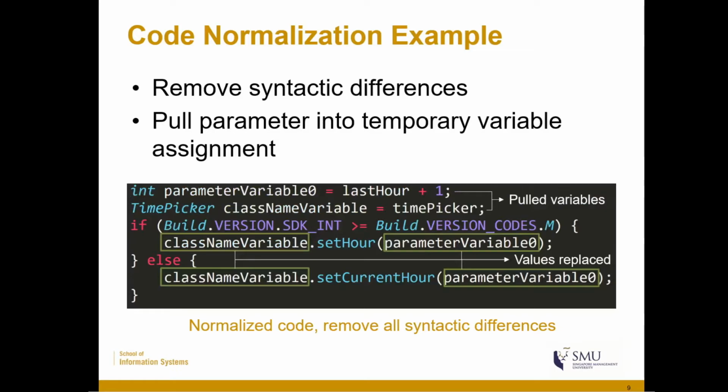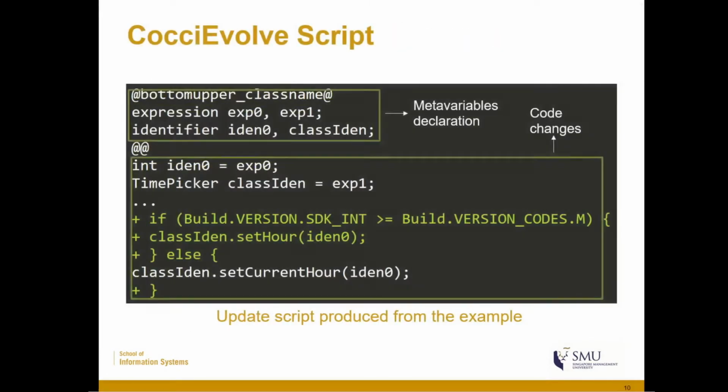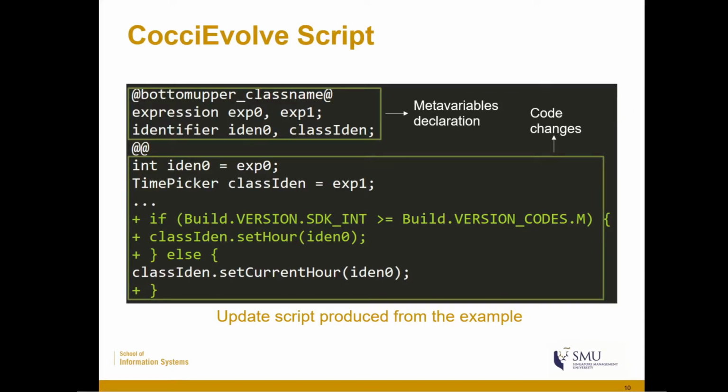The argument last hour plus 1 is pulled and assigned into the variable parameter variable 0, while the variable time picker is pulled and assigned into the variable class name variable. From this normalized after update example, we can then create the following semantic patch update script. We see here the update script that was created from the example file before.